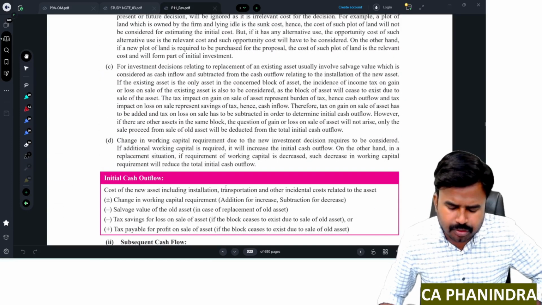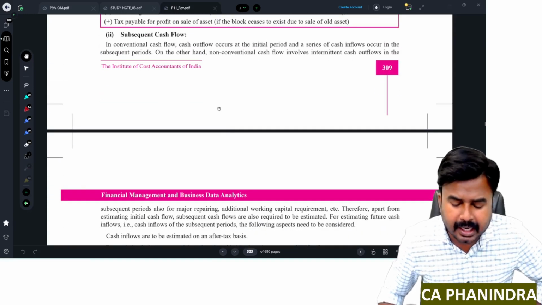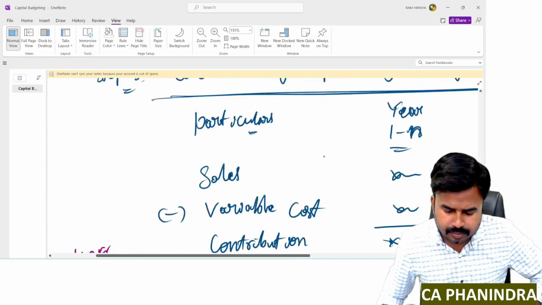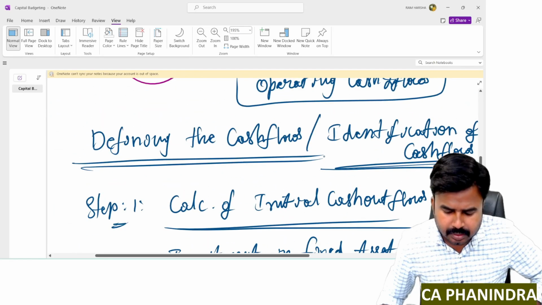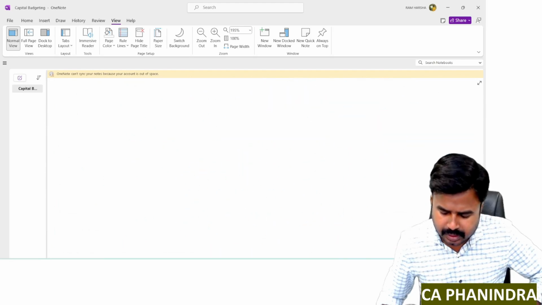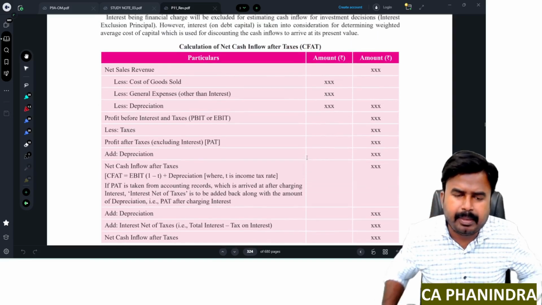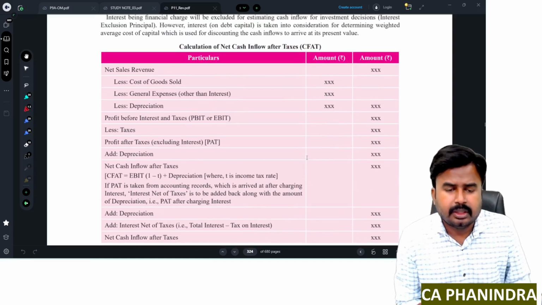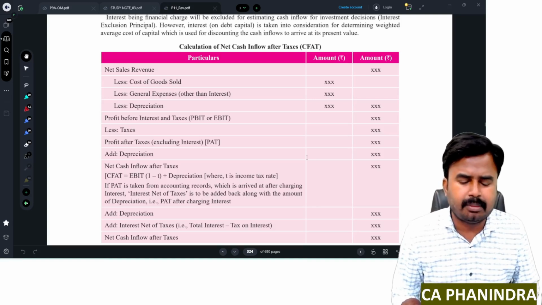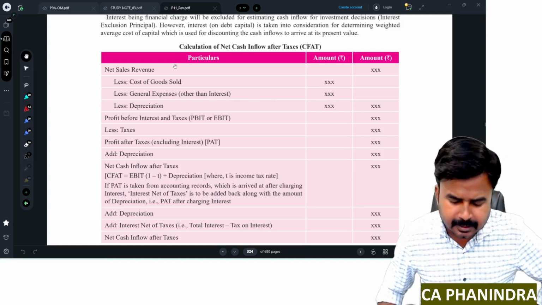See, initial cash outflows, no need to understand it again. So already we understood how to calculate initial cash outflows. Now here it is. Operating cash inflows can be calculated in different ways. Why? Because the total cost need not always be deducted by way of variable and cash fixed cost only. Sometimes it can be deducted in different forms. Here is the format here, my dear students.